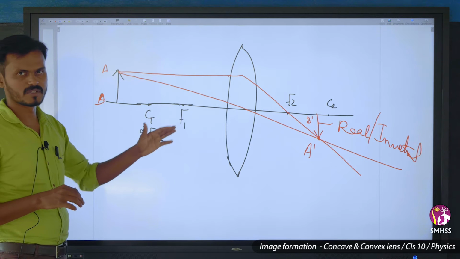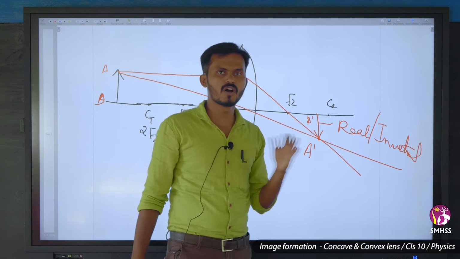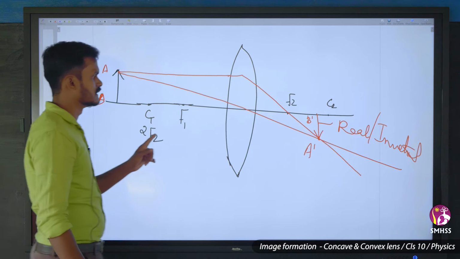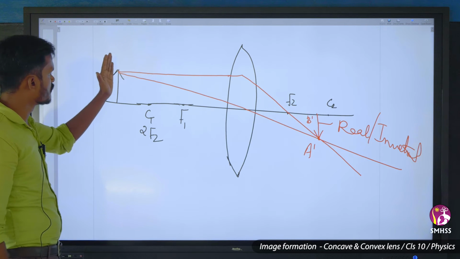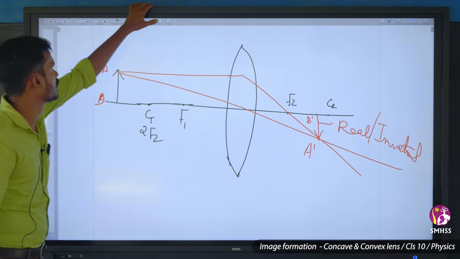So this is the image formation. n number of rays, wherever any rays come like this, the image of the object will be at this position. This is the second position. Now I have moved the object to C, the center of curvature. What will happen?